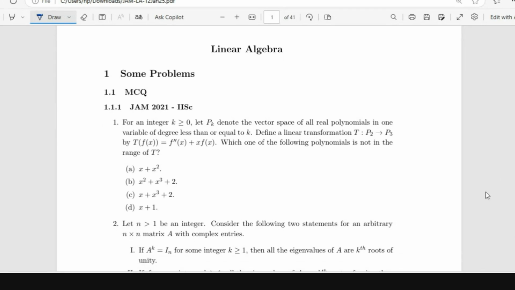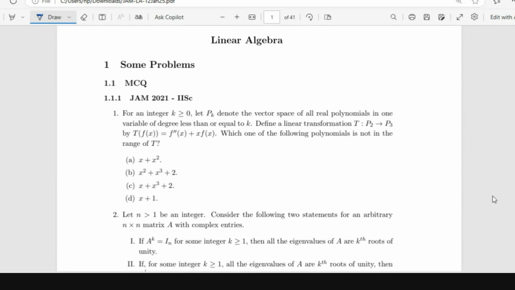Why I have put it this way is because when we look at the question paper, we will get an idea of how many marks are dedicated to linear algebra, or what the mark distribution is in each of the topics. Like you have MCQ, MSQ, NAT. So you will also get an idea of how much is asked of linear algebra in each of these. That is why I've put them question paper-wise first. I will share this after the session is over.